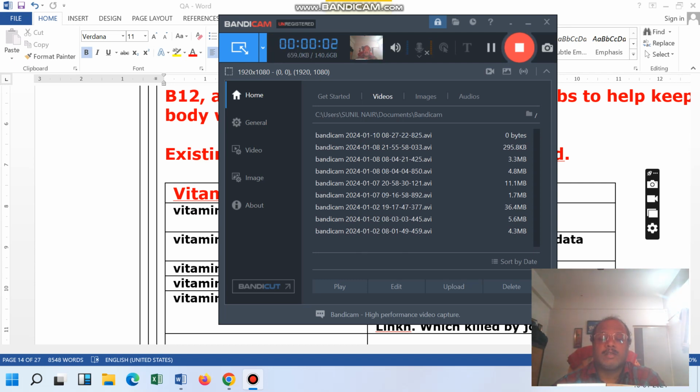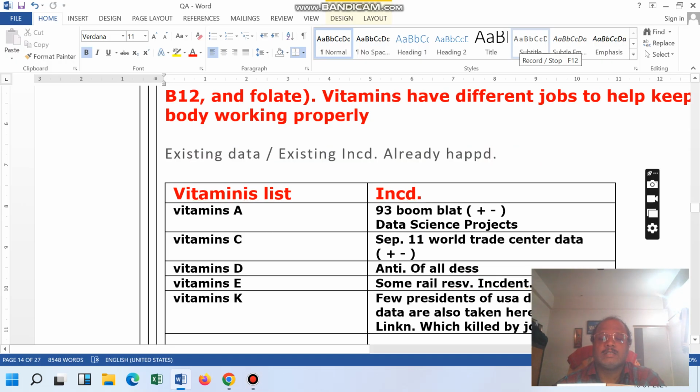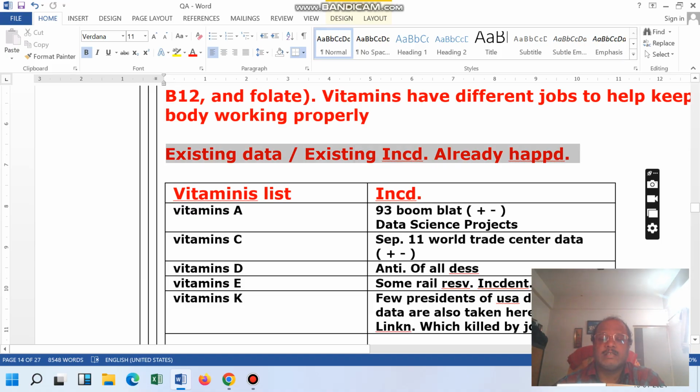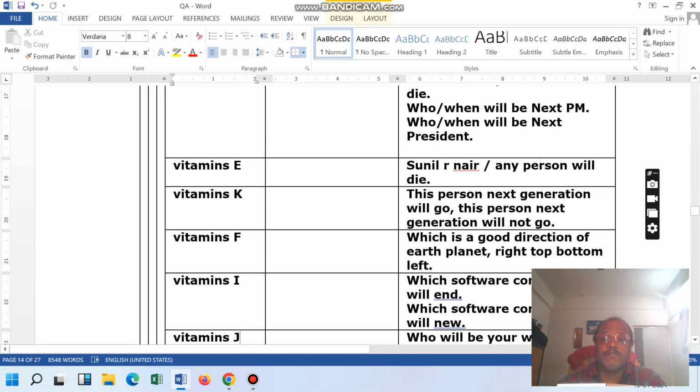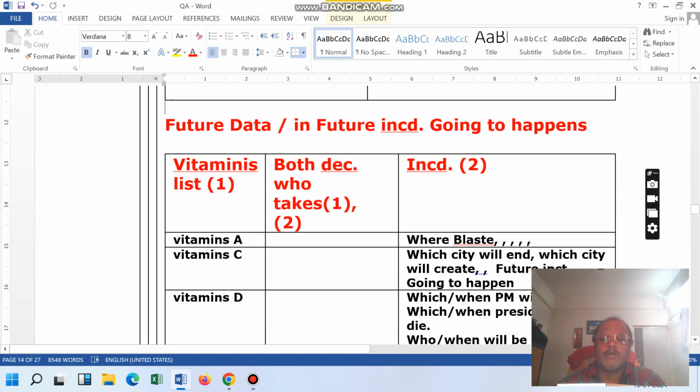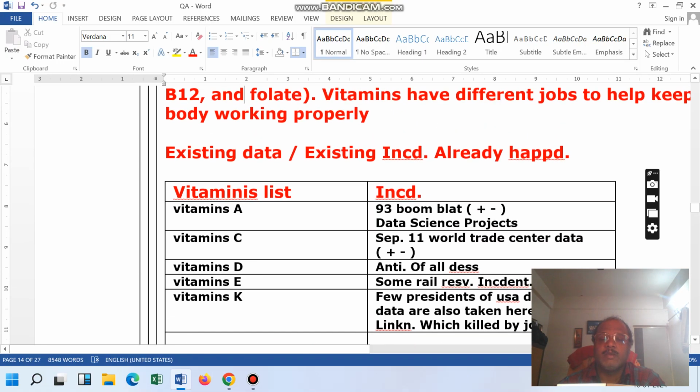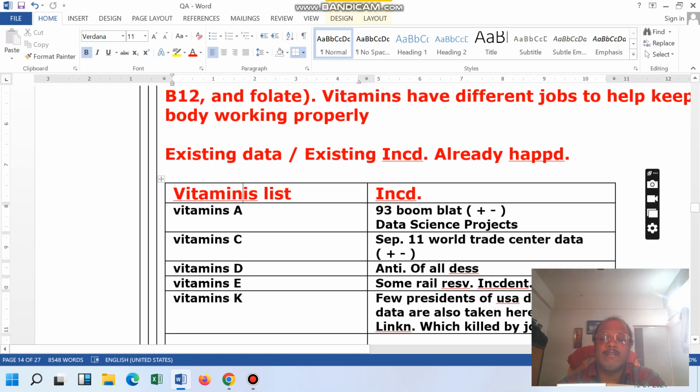Hello, myself Sunil Ramakrishna. Here we are discussing one of the topics: the existing creation that has already happened, meaning the data which is created for existing creation, and the future that is going to happen. One of the persons told how they create it. I will take one example. It's a very simple example.